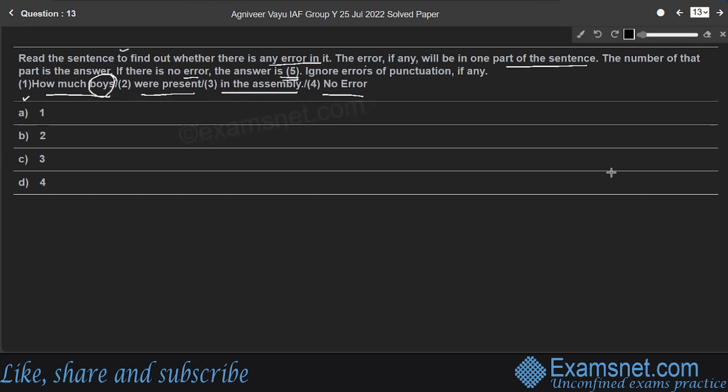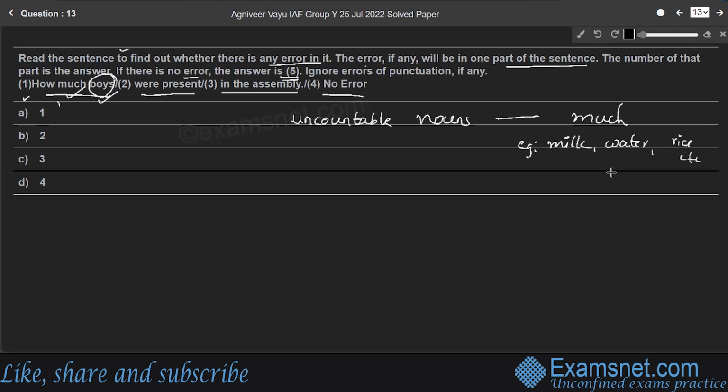So for uncountable nouns, we use much: how much water, how much milk, how much rice. Here boys is a countable noun.